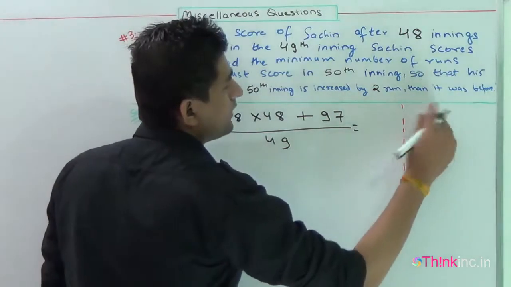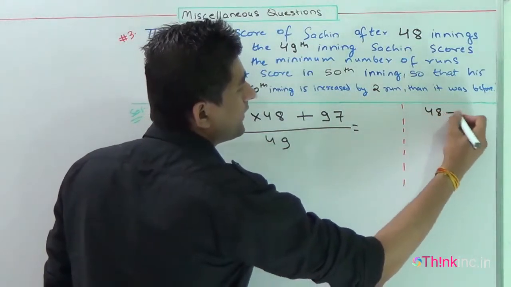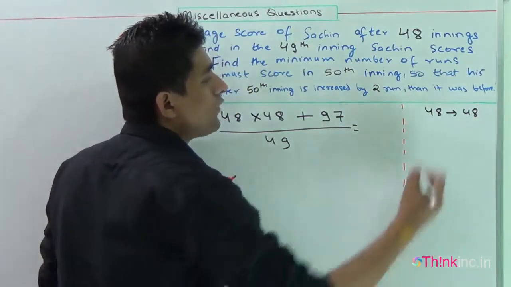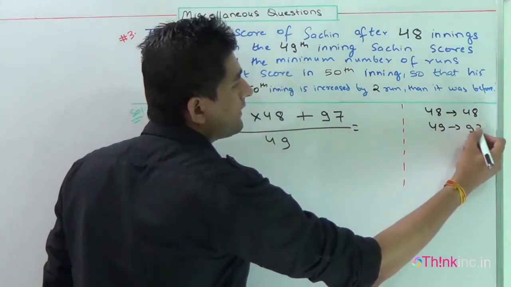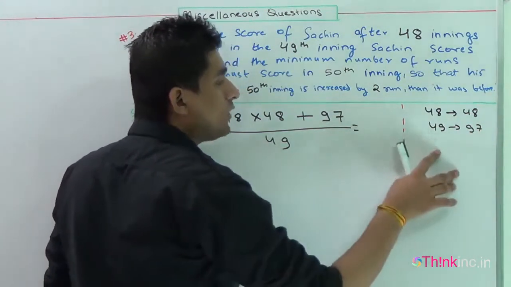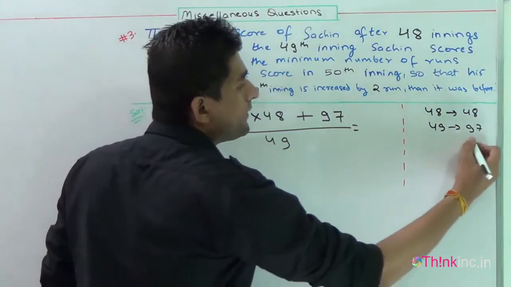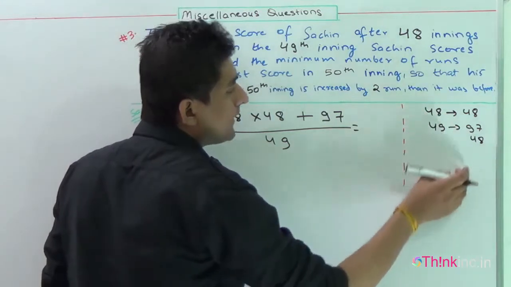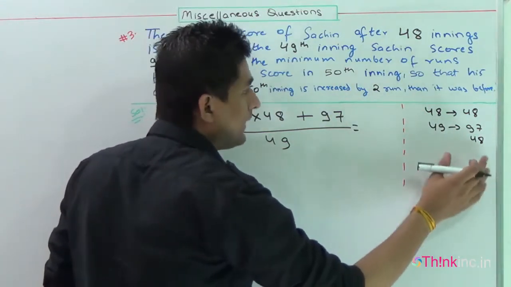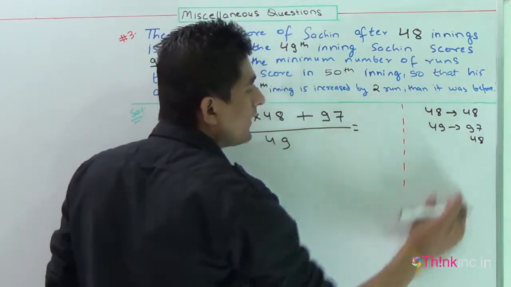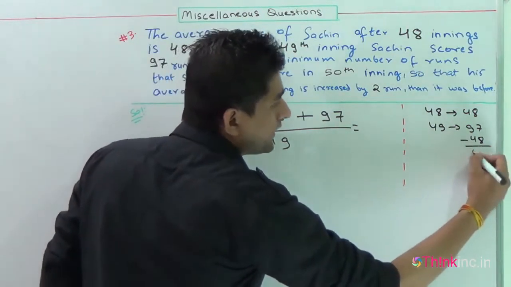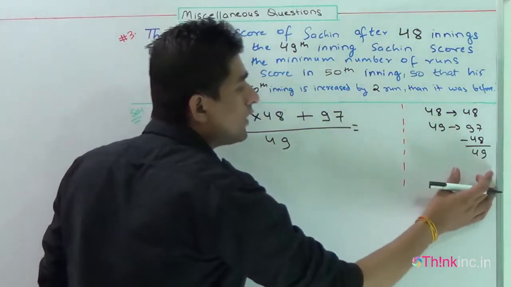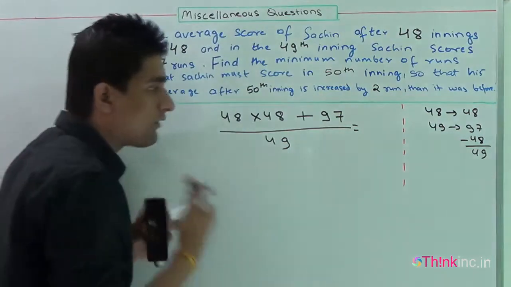Suppose his average was 48 runs after the 48th inning. In the 49th inning, he scored 97 runs. In order to maintain his average, he must score at least 48 runs, because earlier his average was 48. But he has made 49 runs extra, because 48 plus 49 is 97. That means he scored 49 runs more than his average score.